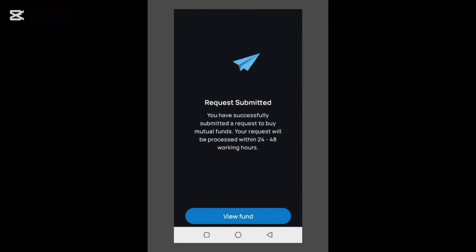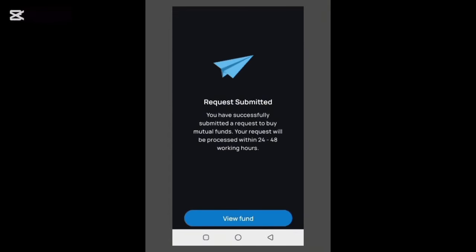After making the payment, this message will pop up: request submitted. You have successfully submitted a request to buy mutual funds. Your request will be processed within 24 to 48 working hours.